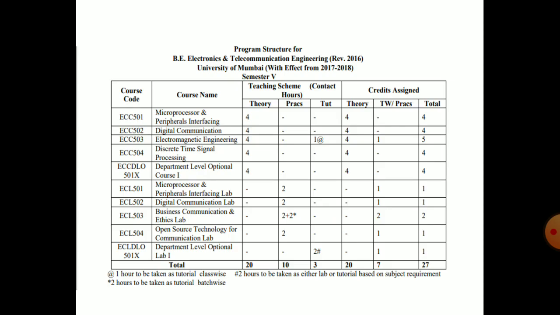So first of all, we will see how the internal marks are allotted for electromagnetic engineering. You can see in the third row, ECC 503 has test 1 of 20 marks, test 2 of 20 marks, and the average is 20 marks. The end semester exam is 80 marks. Exam duration is 3 hours. Term work is 25 marks.